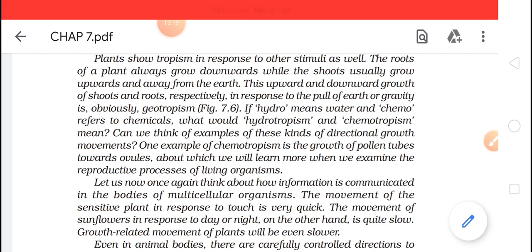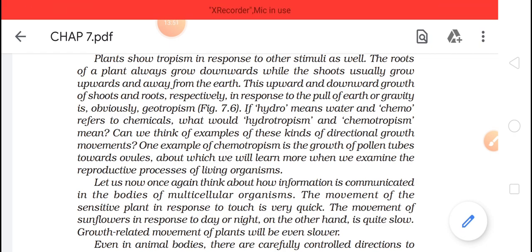If hydro means water and chemo refers to chemical, what would hydrotropism or chemotropism mean? Can we think of examples of these kinds of directional growth movement? There are some chemicals also which are required. Now see, roots always absorb water, so the root will go in the direction where the water content is more.